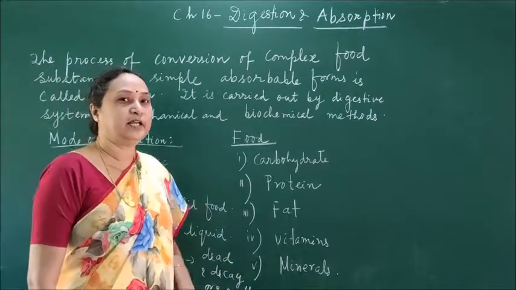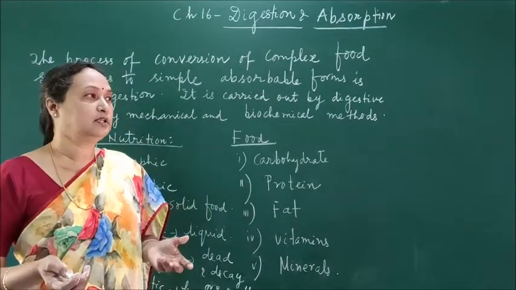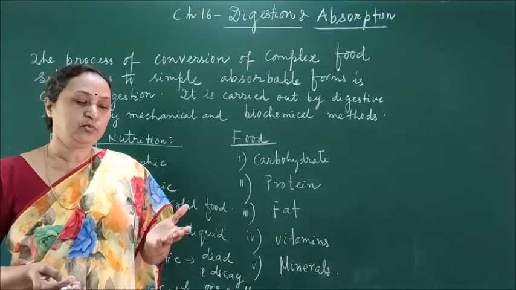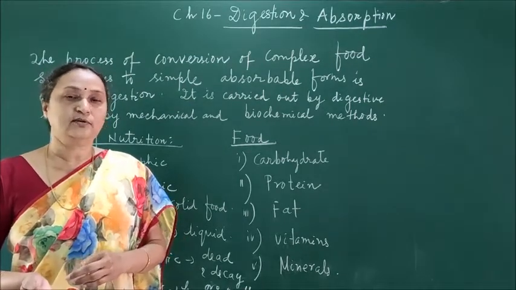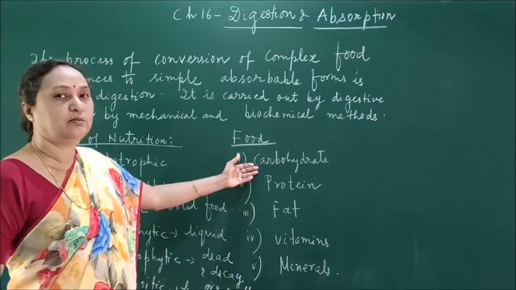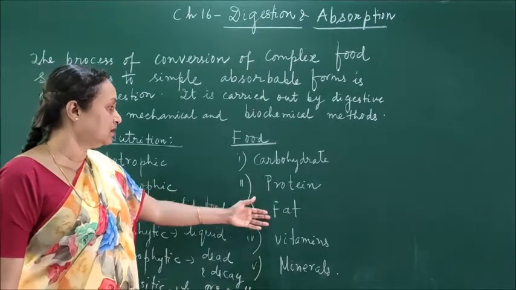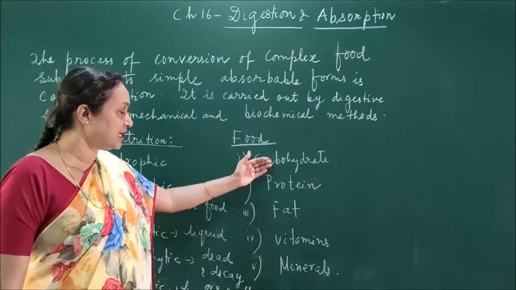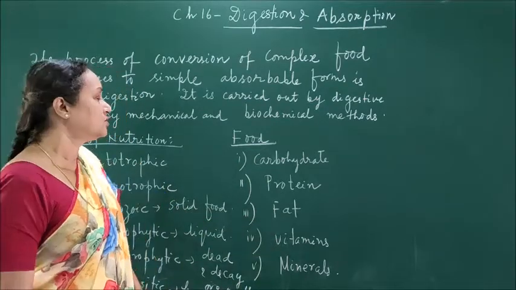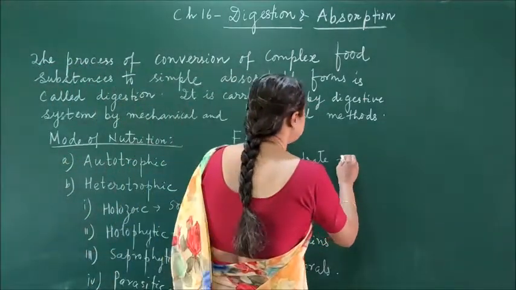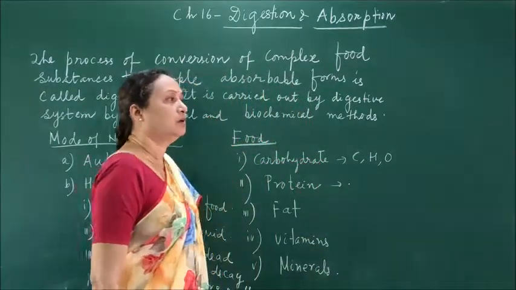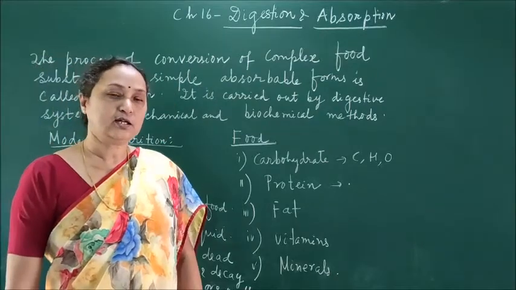Now what are the different types of foods? For example, human beings are omnivores and we take both plants as well as the flesh of animals. But food is actually divided mainly into three categories: one is carbohydrate, second is protein, third is fat, and besides these three, we also take vitamins and minerals. The carbohydrate is the food which has carbon, hydrogen and oxygen. For example, sugar is a carbohydrate.